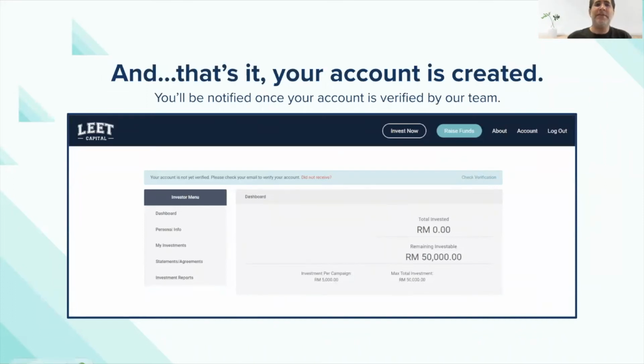So you can keep track of everything just by going to leet.capital each time. Eventually, if you're trying to sell your shares in the future, we have a secondary market coming up soon. That will also be tracked within the same platform.